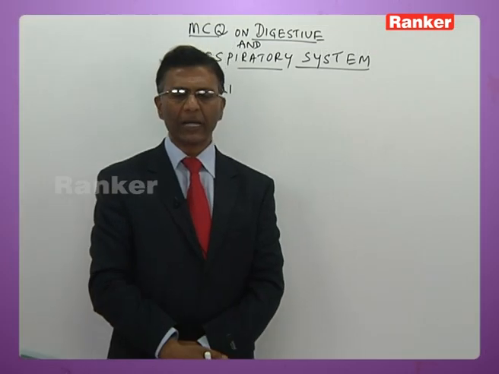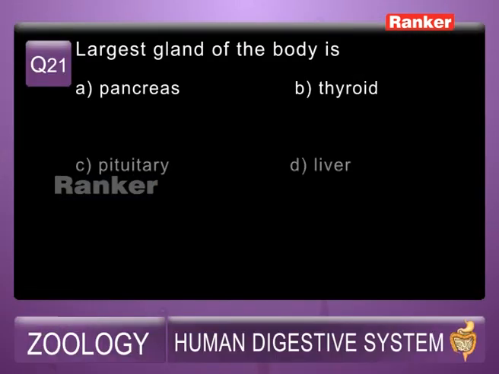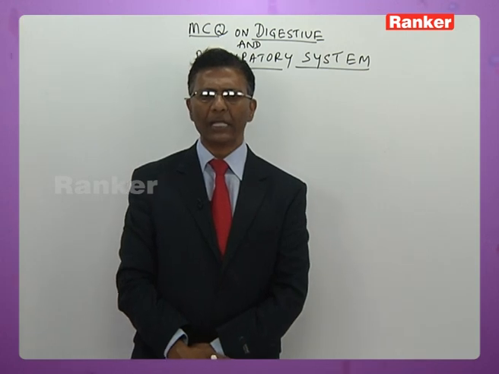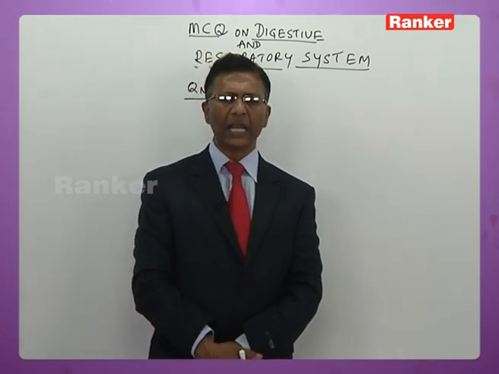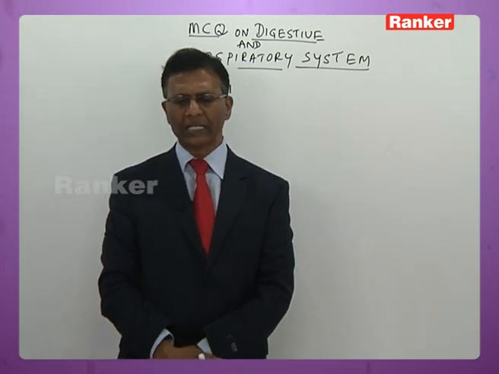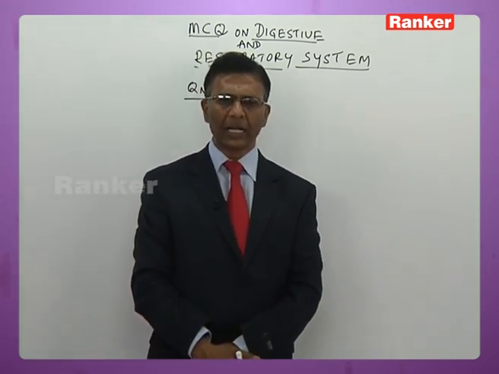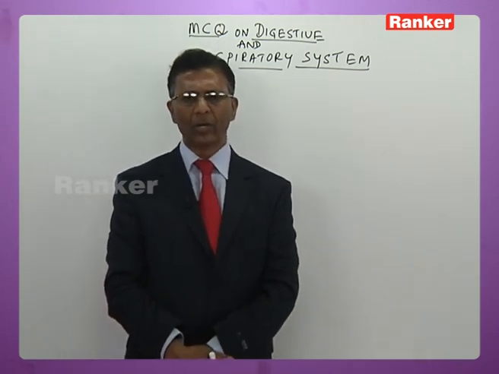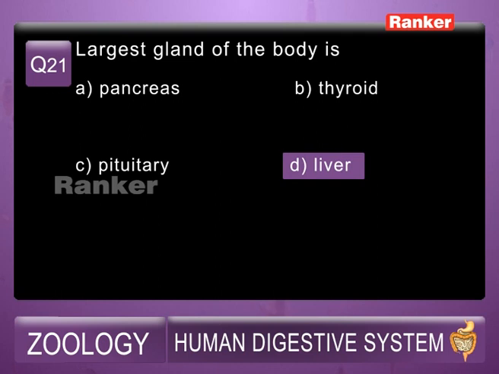Now next question, question 21. The largest gland of the human body is: A, pancreas, B, thyroid, C, pituitary, D, liver. You know very well the largest gland in the human body is the liver. Among endocrine glands, thyroid is the largest, but among all glands in general, liver is the largest. It is about 1500 grams in weight. So the answer is D.